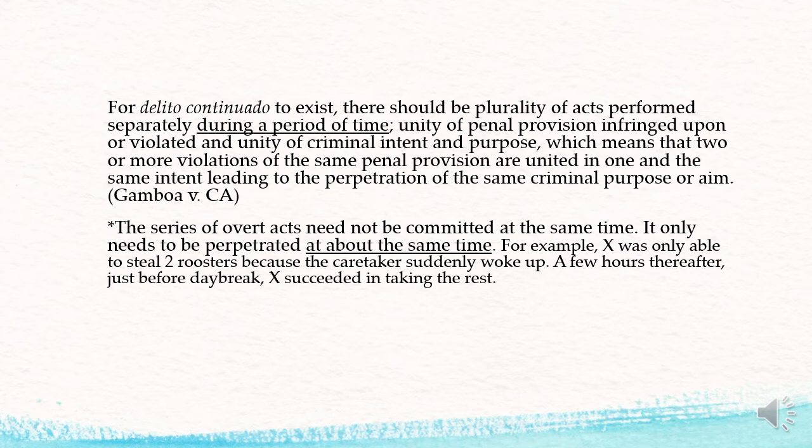It only requires that the overt acts be committed at about the same time. For example, X was only able to steal 2 roosters because the caretaker suddenly woke up at midnight. A few hours thereafter, or just before daybreak, X succeeded in taking the rest of the roosters.